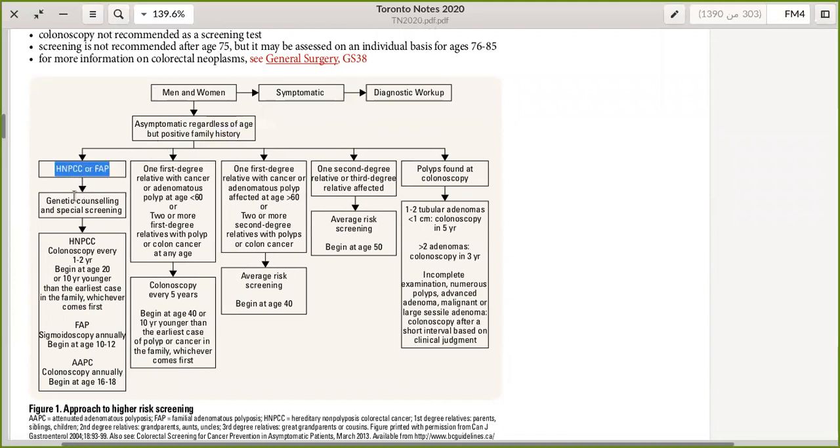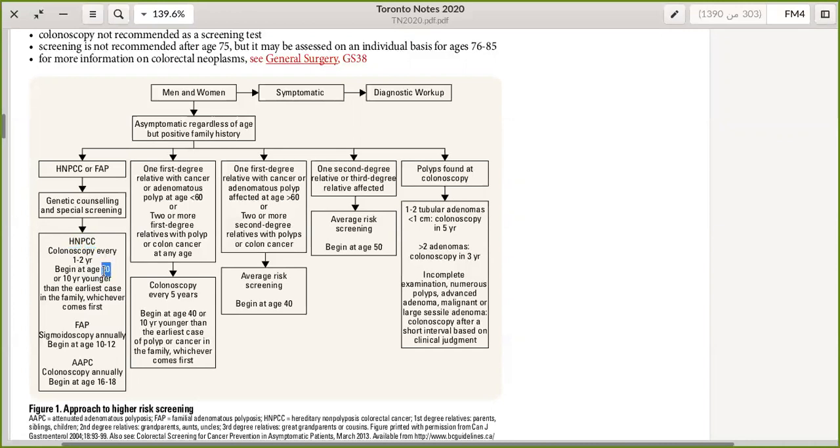If positive, we will counsel the patient, and we will do colonoscopy every 1 to 2 years at age 20 or 10 years before the earliest case in the family, whichever comes first. For example, if the patient's father has colon cancer at age 35, we will begin screening at age 20. If the father has colon cancer at age 25, we will begin screening at age 15 for HNPCC.